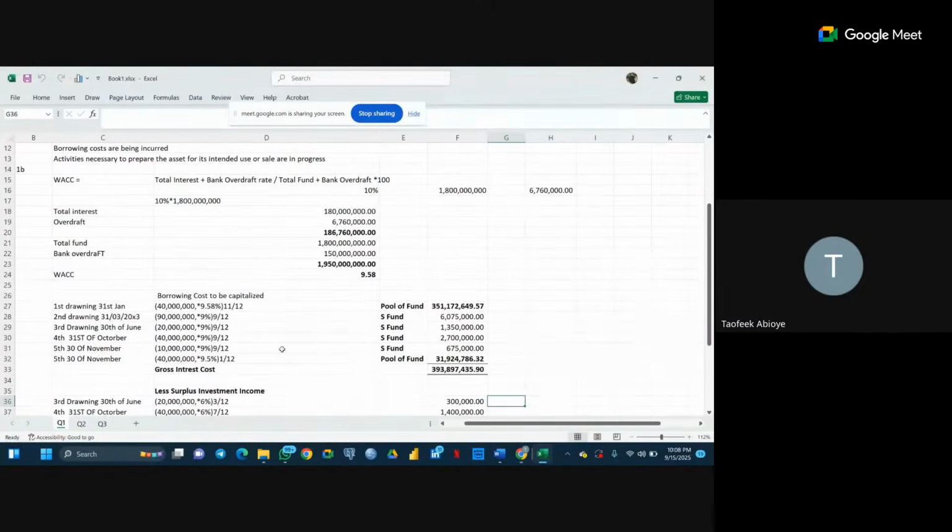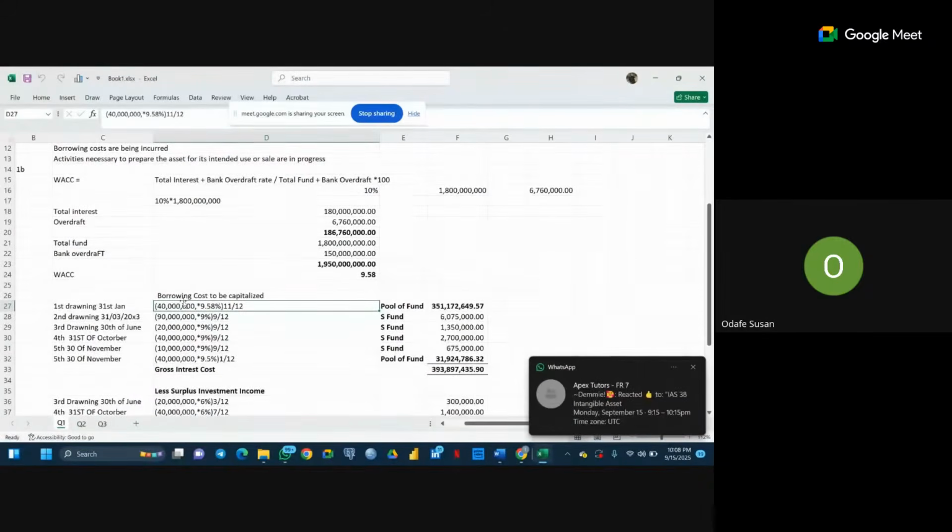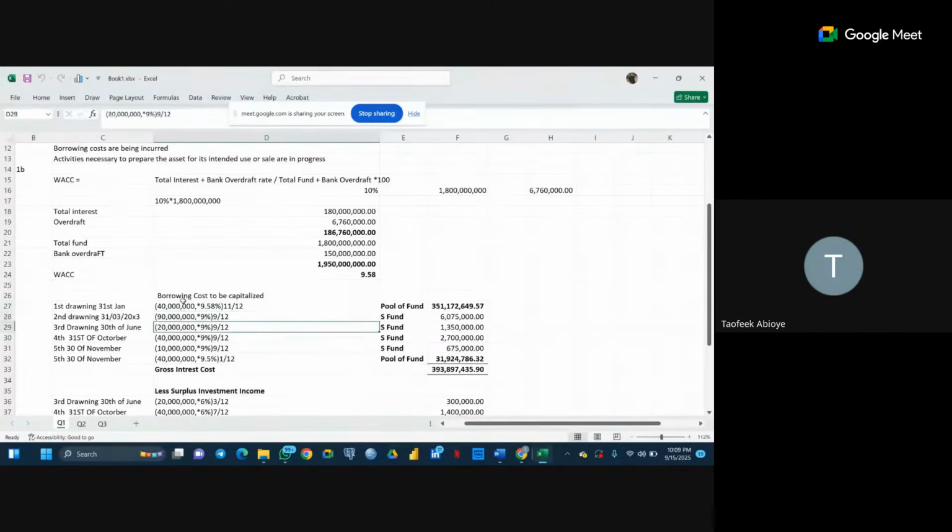The first calculation, the figure to be capitalized. The first figure, the first drawing. Okay, is it on this question? Yes. On this particular question, right? Okay, so what is your question here? My question is that when I did the calculation, it did not correspond with this one. And in the punch finder, I noticed that the surplus investment, they use 160,000. In the surplus investment? Yes. Surplus investment.